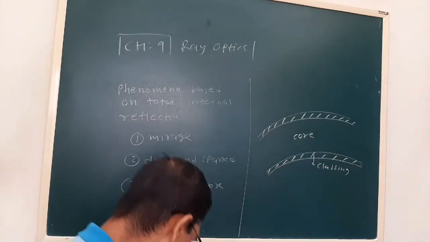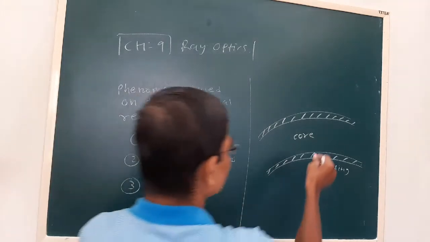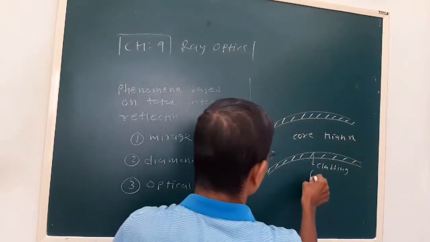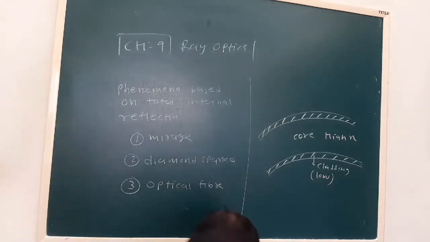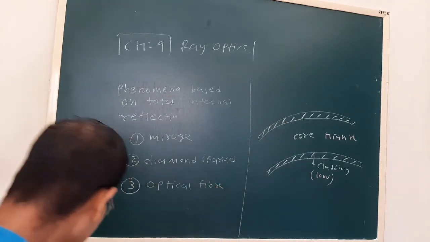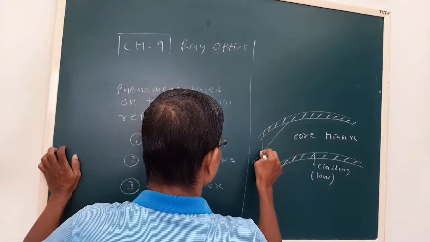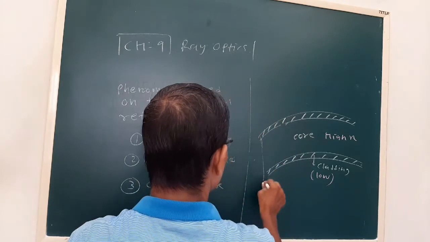Now see, it is designed in such a way with the material. The core part has a high refractive index and the cladding has a low refractive index. Now see, when a ray of light enters like this, let us say this is a fiber.